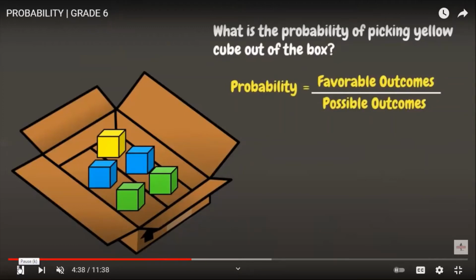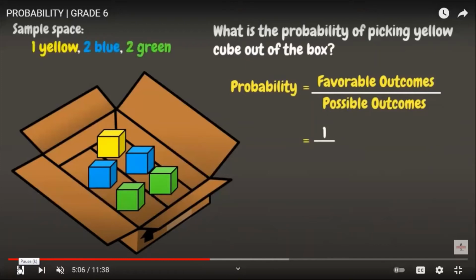Based on our problem, our favorable outcome here is picking yellow cube. As we can see, we have only 1 yellow cube. And the total cubes that we have inside the box is 1, 2, 3, 4, 5. We have 5 possible outcomes.